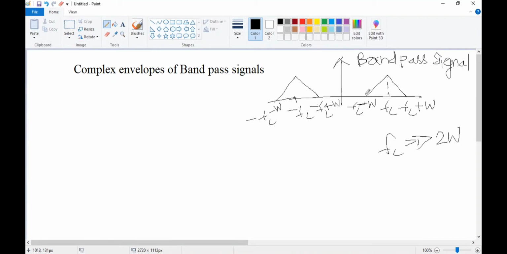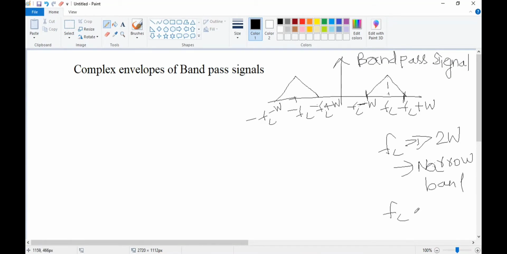The difference between this point and this point will give you the bandwidth, so it is nothing but 2W. If FC is very much greater than 2W, it is said to be a narrow band signal.